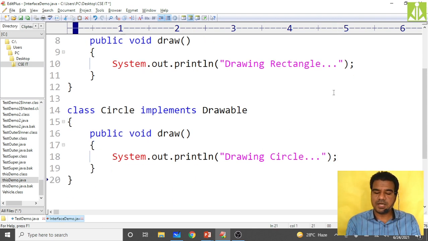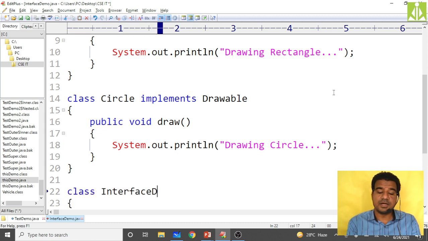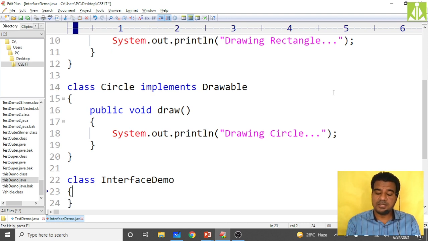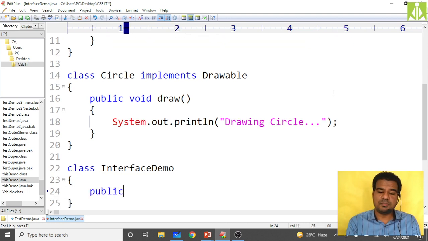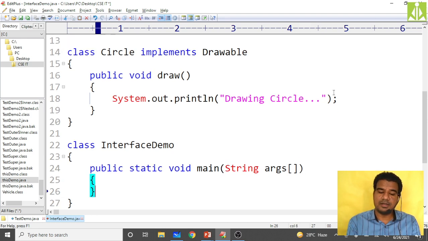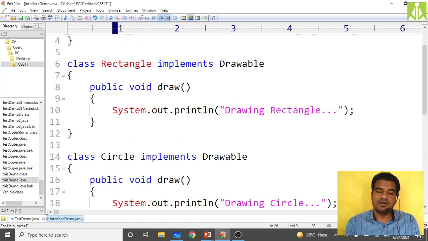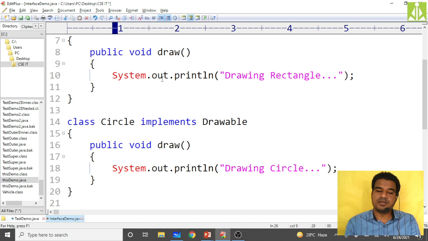Now, just to check the functionality, the third party creates another class, InterfaceDemonstration, and inside this class we put public static void main of String args. Come down. When I want to call this draw method, I have two options.